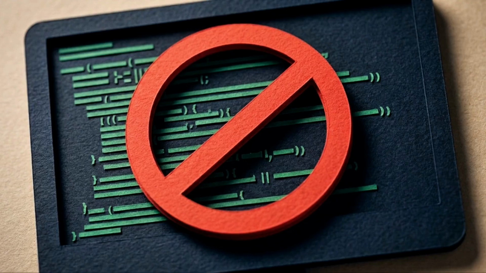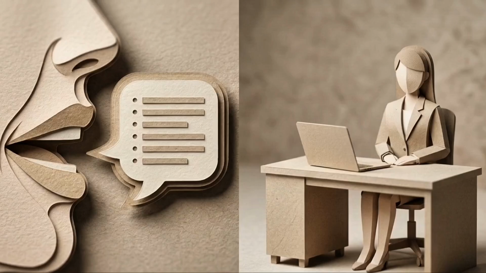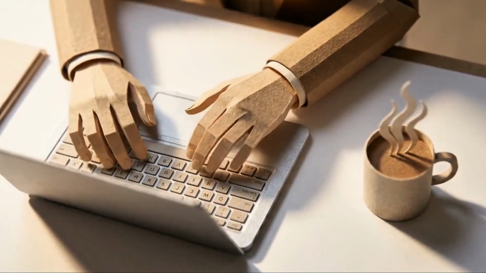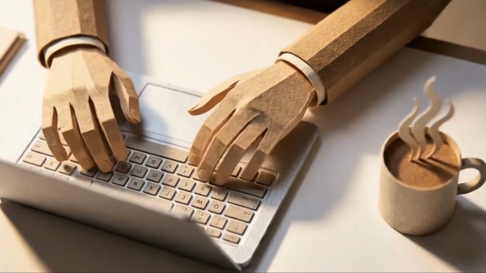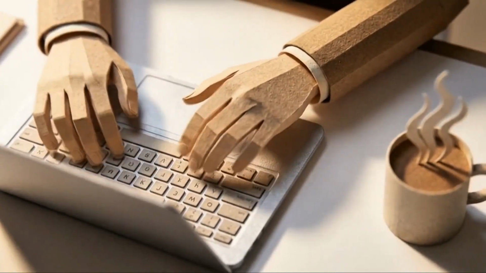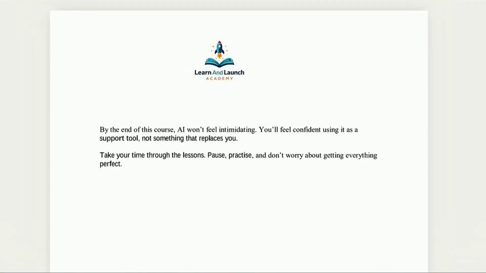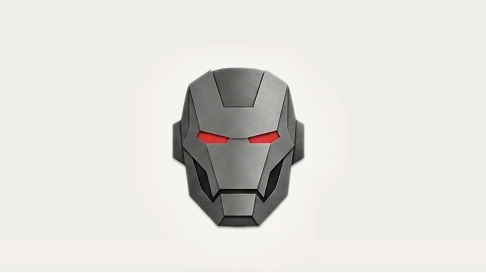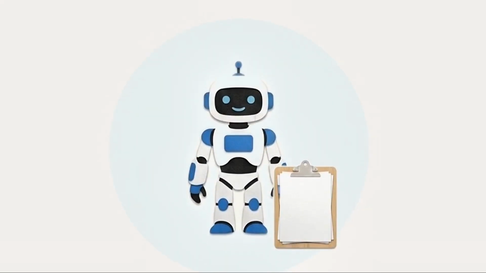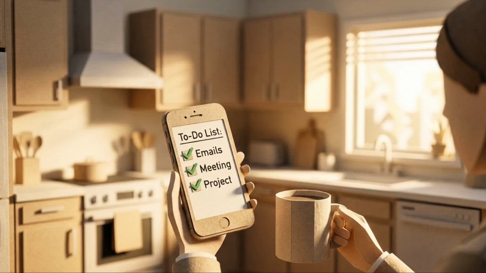Getting good results from this technology doesn't require complex programming. It takes clear communication and a little patience. You can start tackling real-world tasks right now, like drafting an awkward email or organizing your daily schedule. Looking at our guide one last time, the best advice is to take your time, pause, practice, and know there is no penalty for making mistakes. By managing AI like a helpful intern, the intimidation fades, leaving you with a highly practical tool for your daily life.